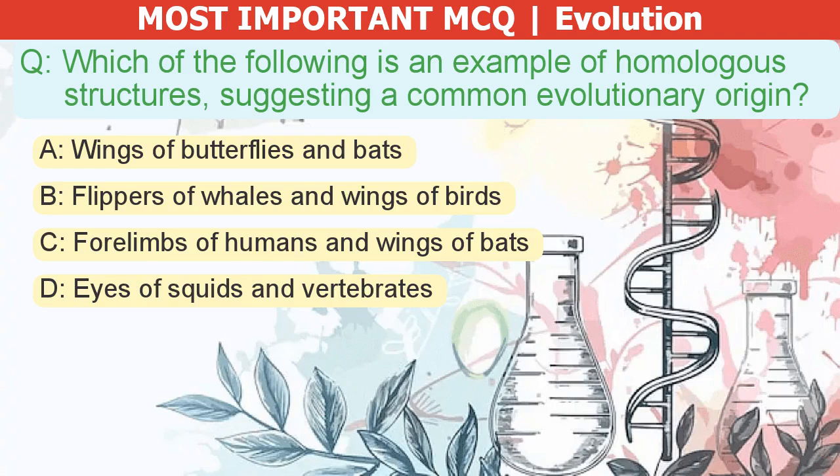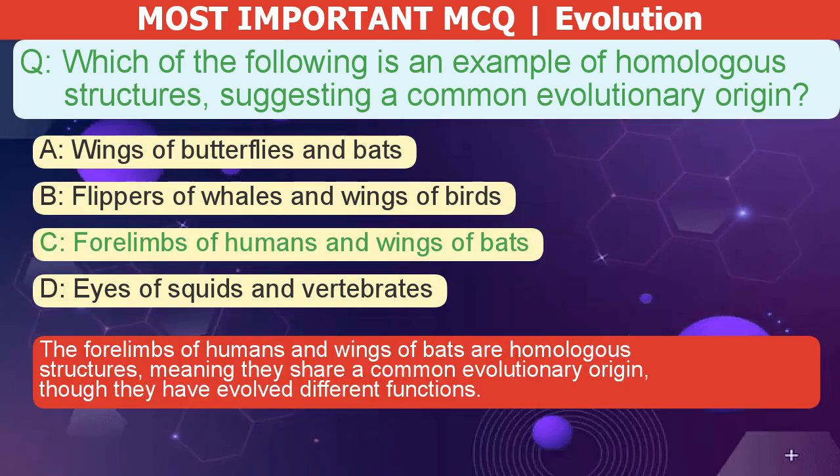Which of the following is an example of homologous structures, suggesting a common evolutionary origin? A. Wings of butterflies and bats. B. Flippers of whales and wings of birds. C. Forelimbs of humans and wings of bats. D. Eyes of squids and vertebrates. The correct answer is C. The forelimbs of humans and wings of bats are homologous structures, meaning they share a common evolutionary origin, though they have evolved different functions.